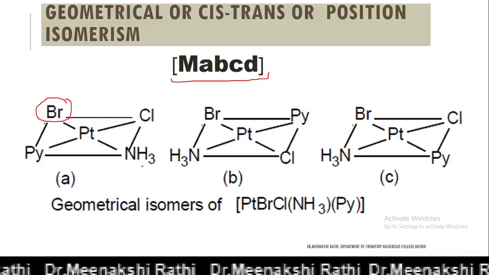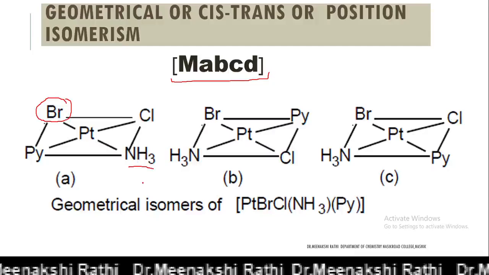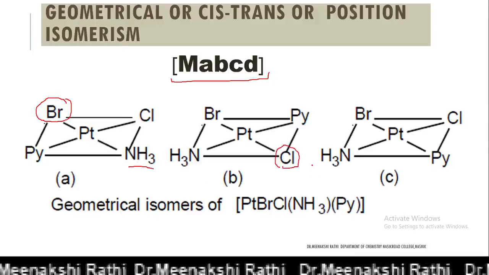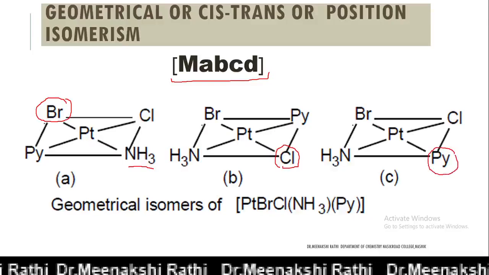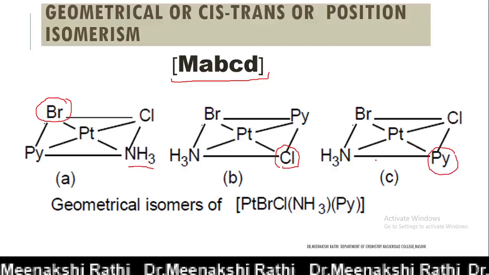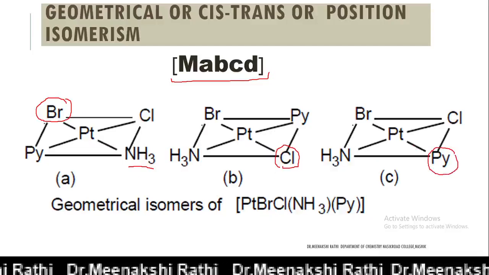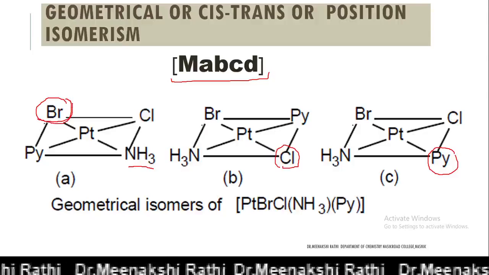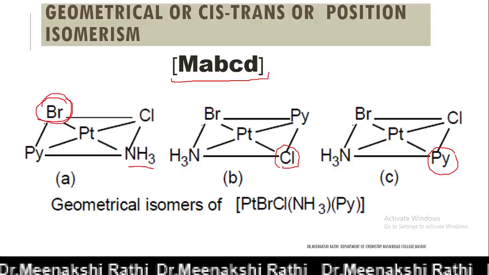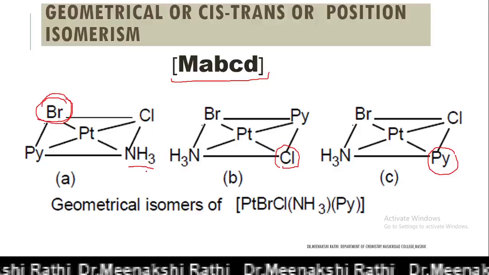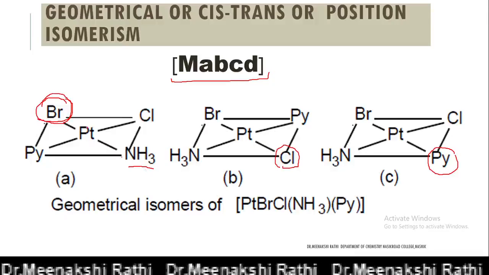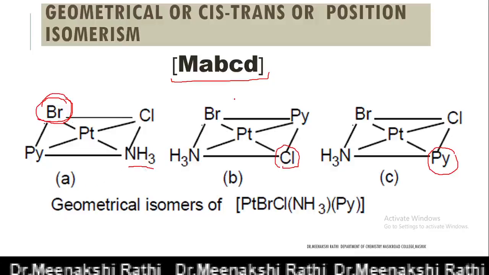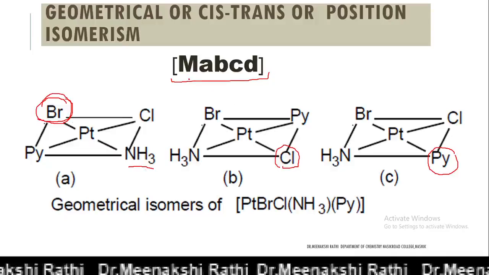First I am keeping ammonia, amine, trans to bromide. In another case, chloride trans to bromide, and pyridine trans to bromide. So in this example there are four ligands: bromide, chloride, amine and pyridine. I keep the position of bromide fixed, and the other three ligands one by one trans to bromide. In this way we can write down three geometrical isomers of the square planar complex MABCD.